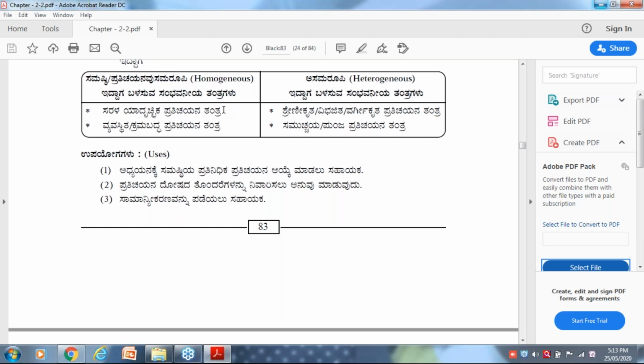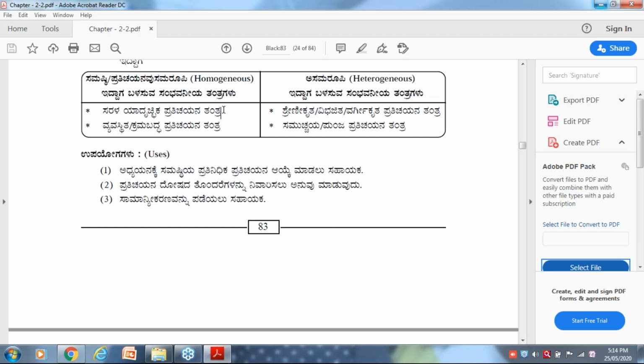Suppose the group or the population is heterogeneous, not the same, what are you using? If the group is heterogeneous, stratified sampling technique and cluster sampling technique.